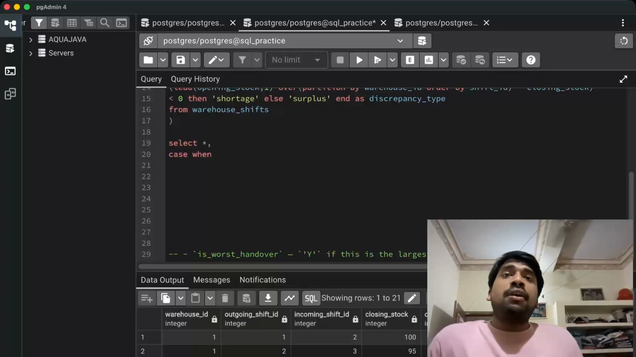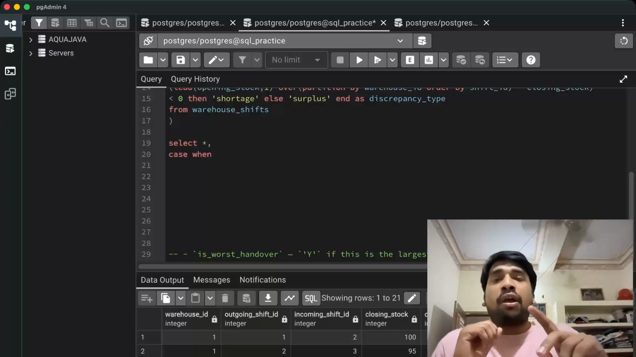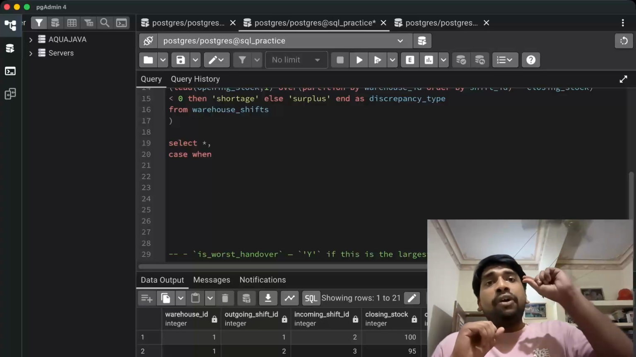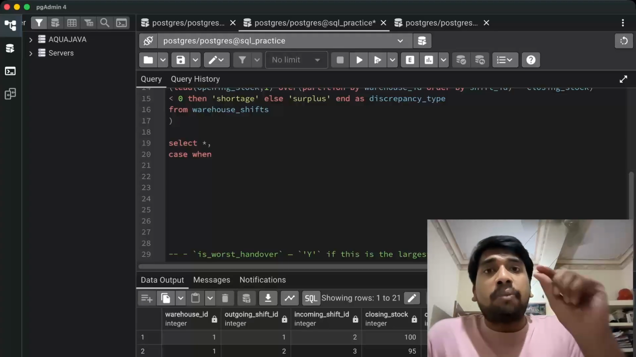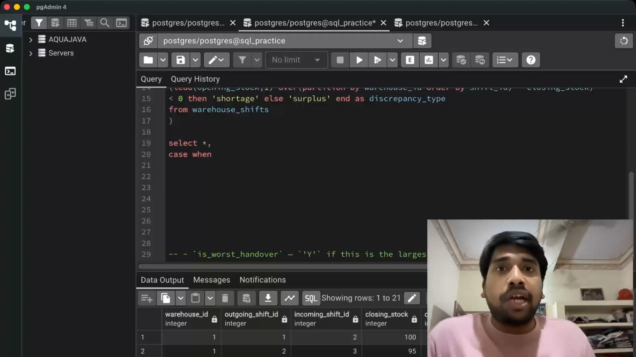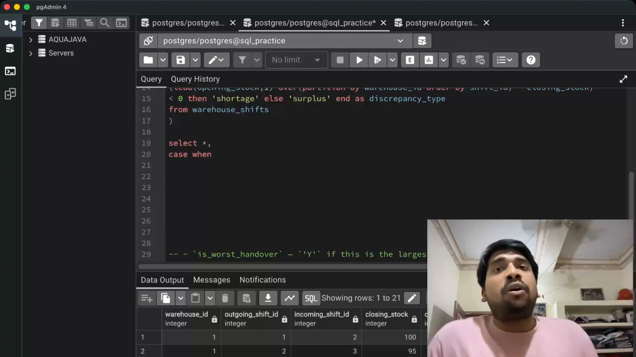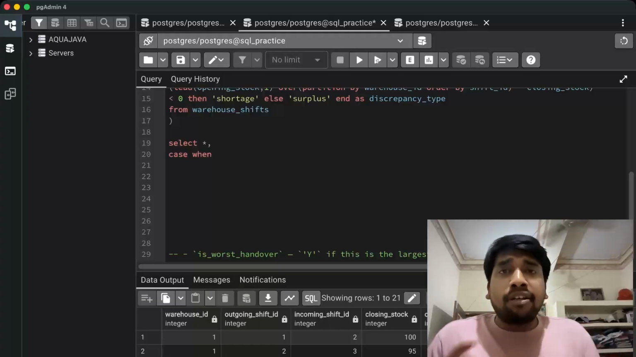After that, we will compare it with each row. For example, we had 4 shifts, if you remember, in warehouse ID 1. For each warehouse ID 1, it will calculate the discrepancy of each row with the maximum of the entire warehouse ID 1. If it is same, then it will return yes. If not same, then it will return no. I have explained the code.